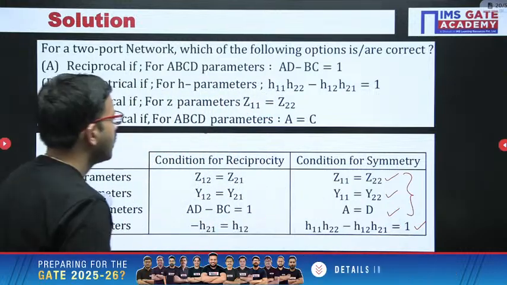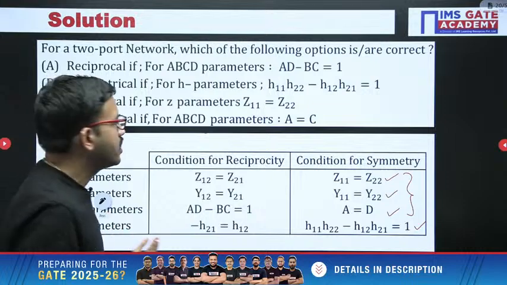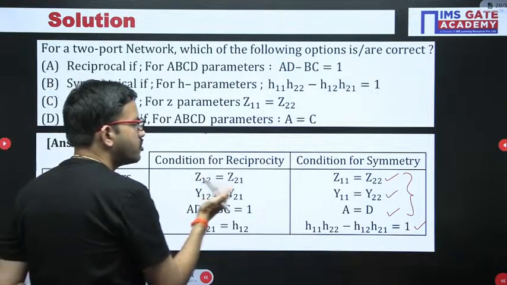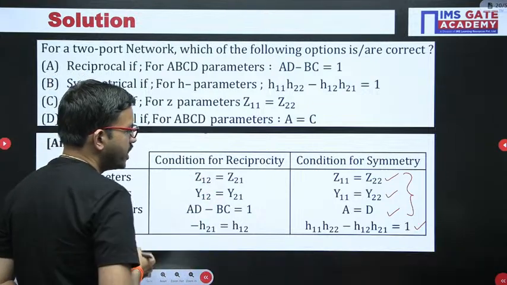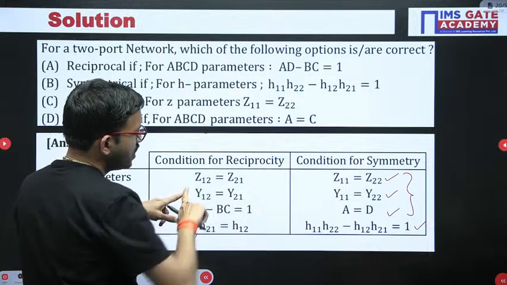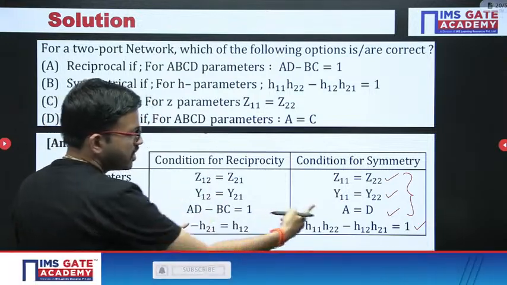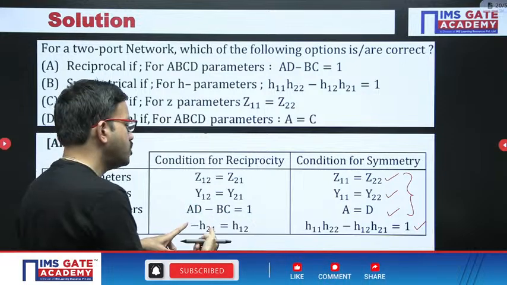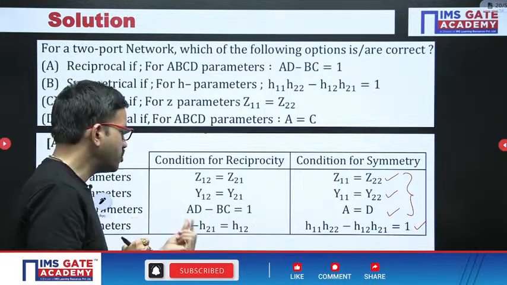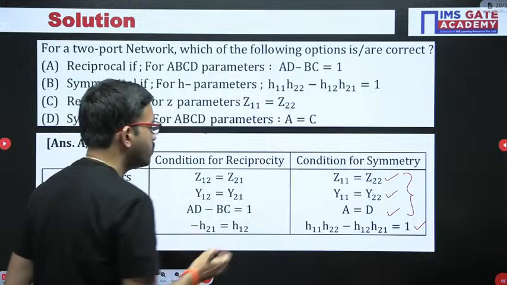Now coming to the reciprocal condition: Z12 equal to Z21, Y12 equal to Y21. Now in this format with respect to H parameters, H12 equal to minus H21. You are getting a minus sign. H12 equal to minus H21.